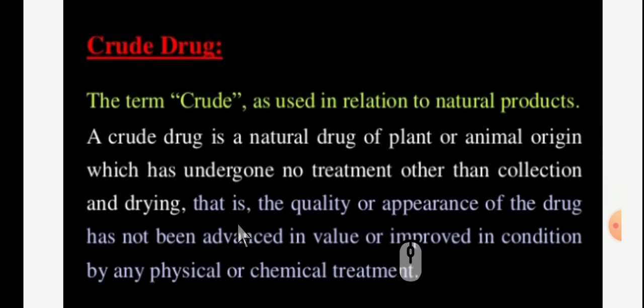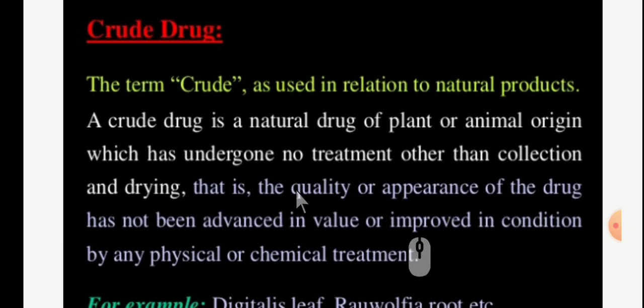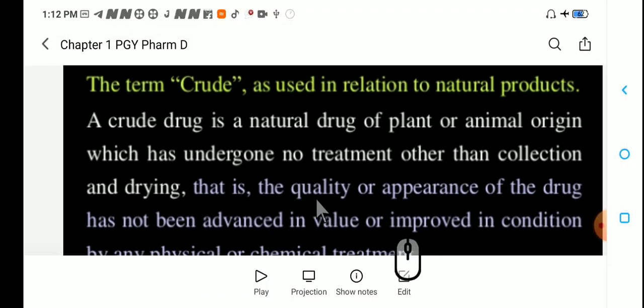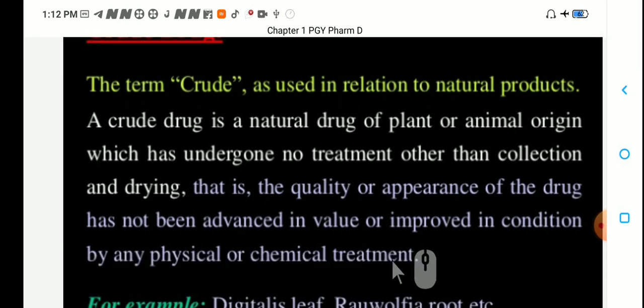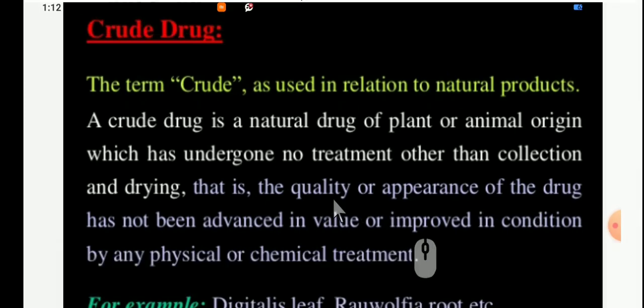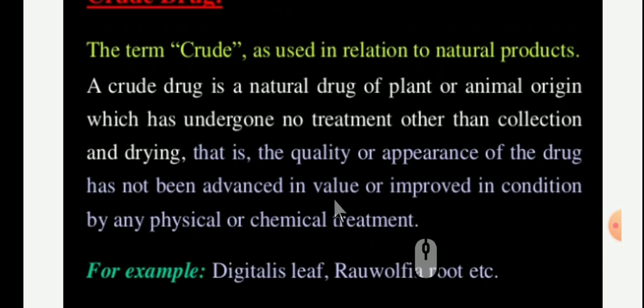A crude drug is a natural drug of plant or animal origin which has undergone no treatment other than collection and drying. That is, the quality or appearance of the drug has not been advanced in value or improved in condition by any physical or chemical treatment.